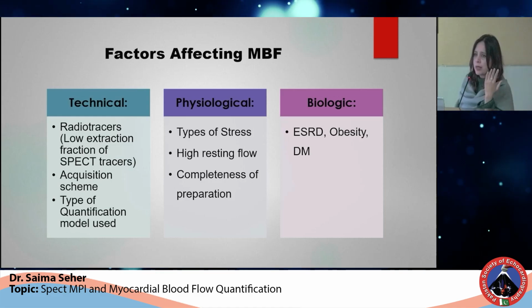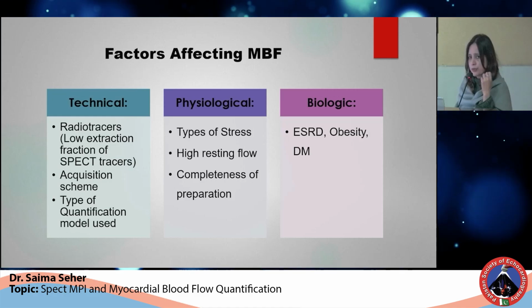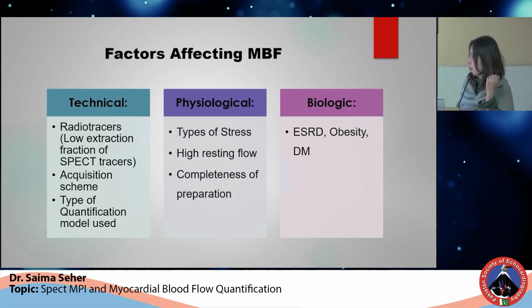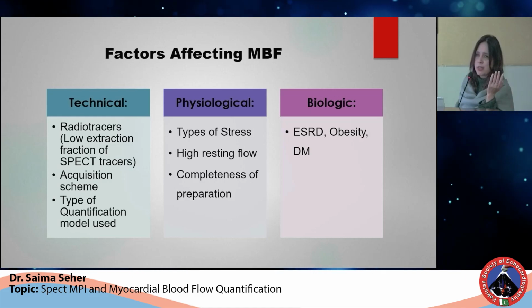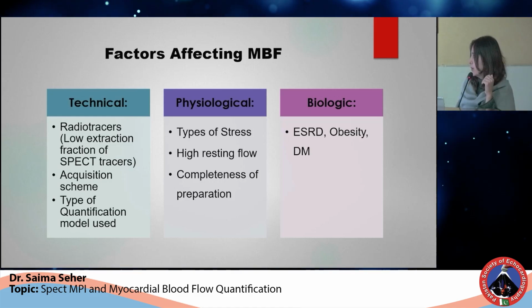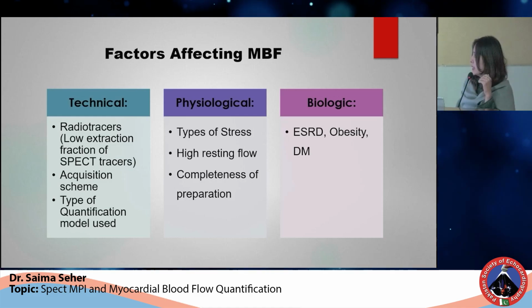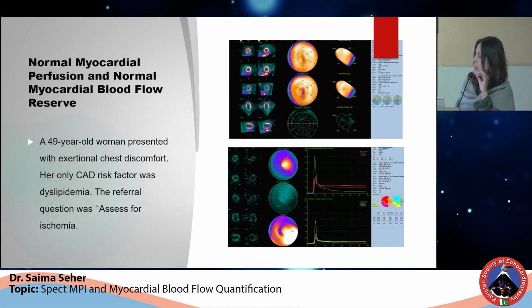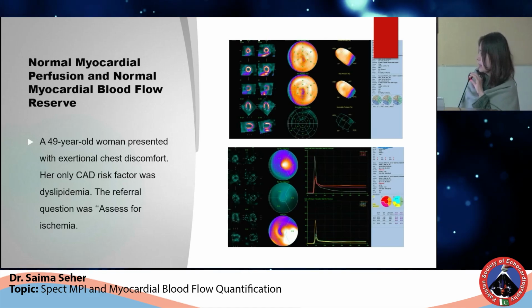Technical factors are the type of radiotracer that we use. Different tracers have different extraction fractions, type of acquisition scheme, and the quantification model. Then physiological factors are the type of stress, resting blood flow, and completeness of preparation. Then diabetes, hypertension, obesity, these are the other factors that can affect the value. I'll explain it with the help of a few clinical cases.